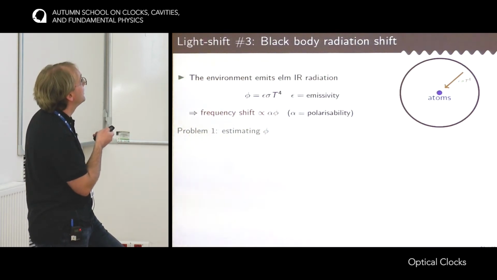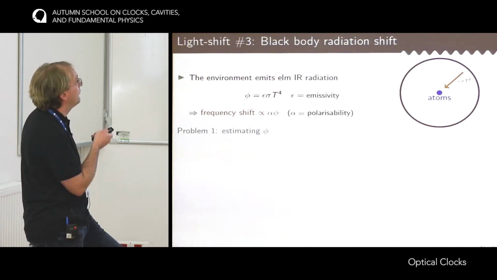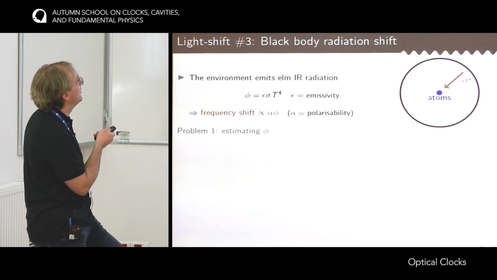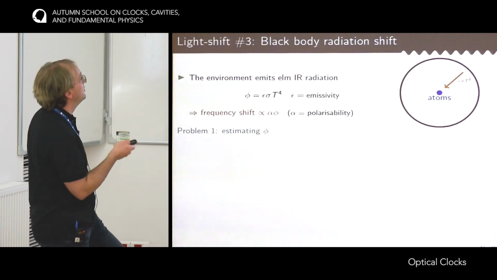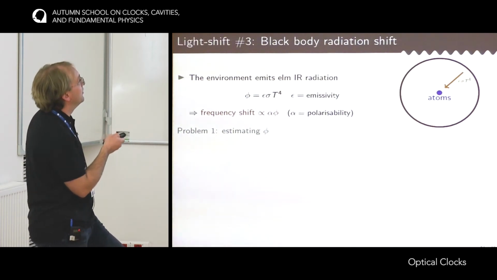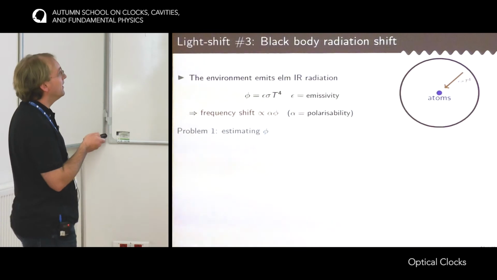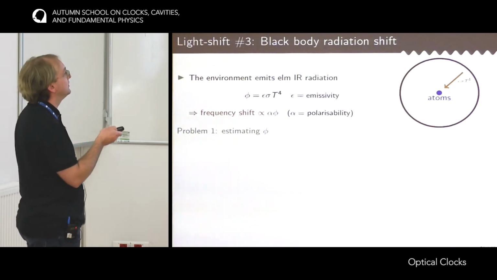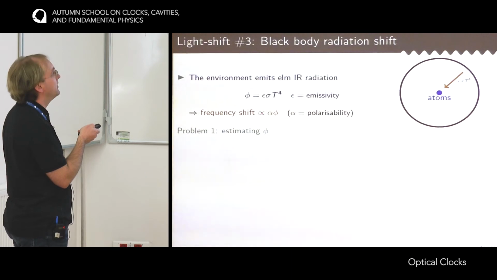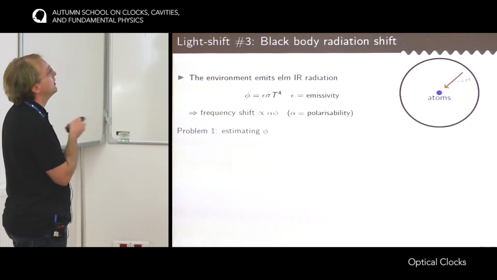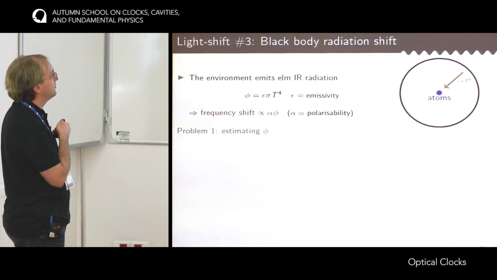And if you look at an element of surface of the surroundings of the atom, then it would emit a flux of power that is proportional to the temperature to the power 4, the Stefan constant, and some constant that is characteristic of the nature of the material, which is called the emissivity. So it's the deviation of the material from a black body. And this light that arrives on the atom induces a frequency shift that depends on the total power seen by the atoms, but also on the polarizability of the atoms.